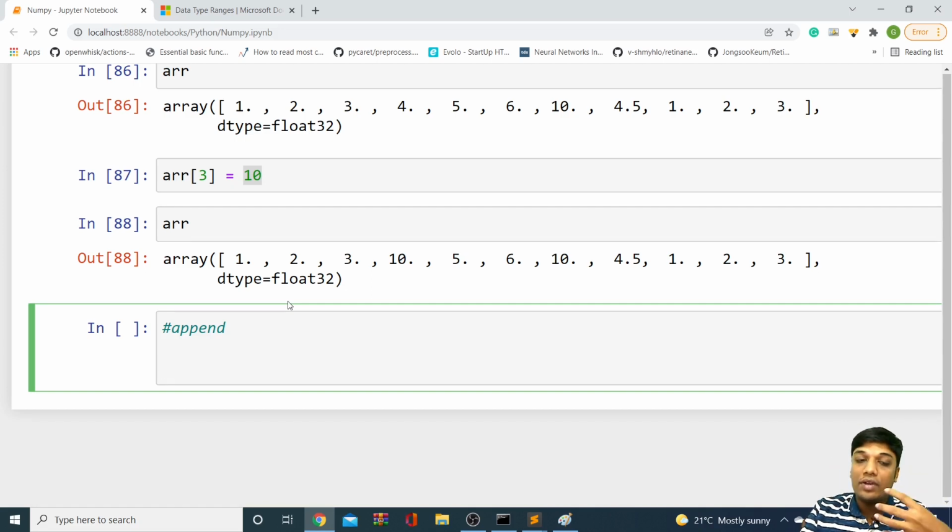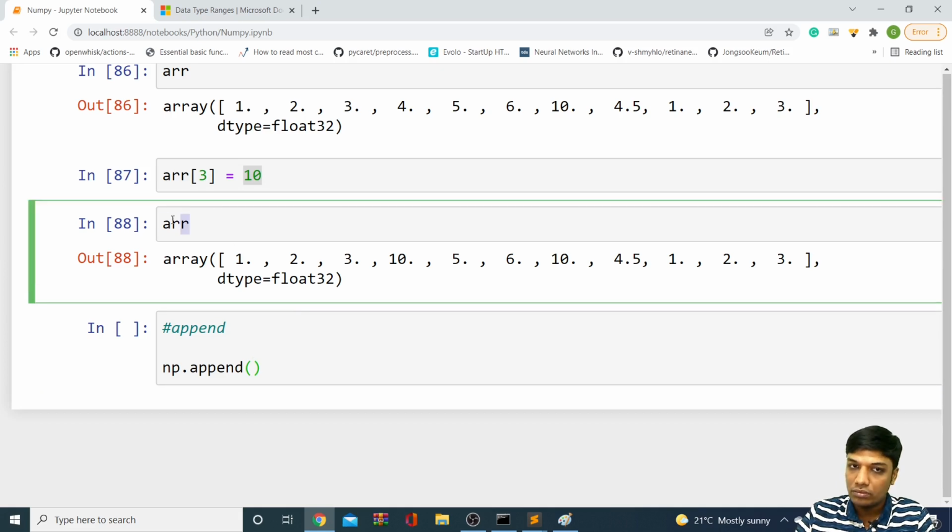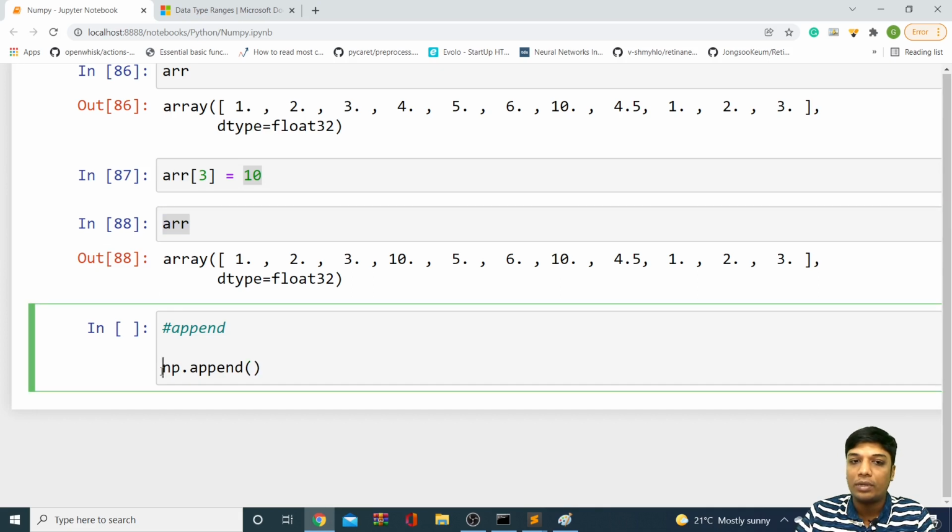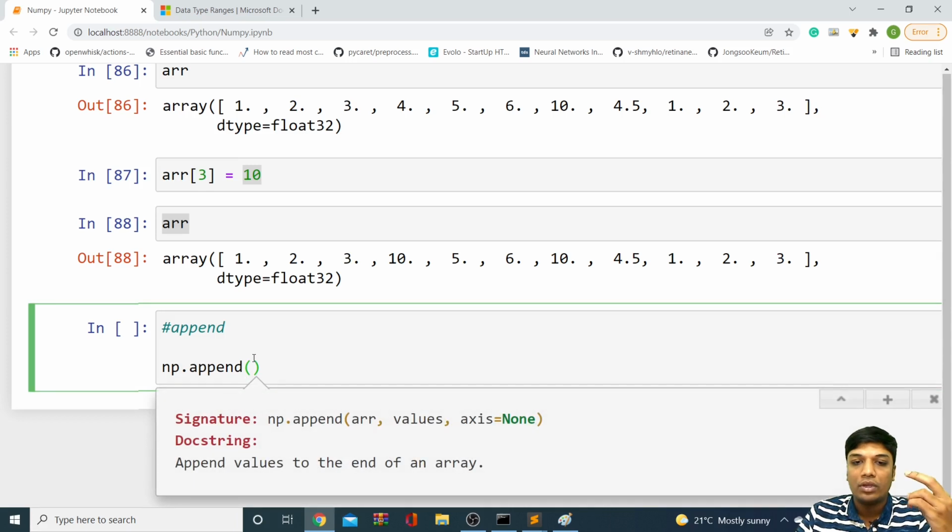The advantage of the append function is you can add multiple data at a single go. Let's see that. So how do we call the append function? You can simply say np.append. We should not call arr.append here, because we have the append function in NumPy, not inside the array class. That's the reason we should call np.append. In this we mainly have to give two attributes. One is the array, and second is the values you want to append.